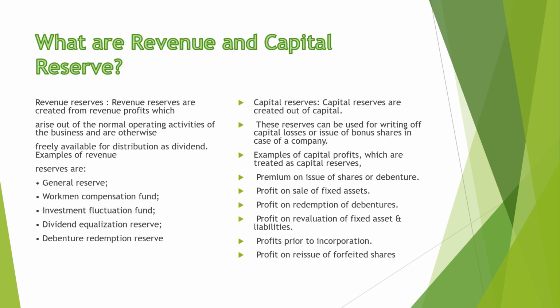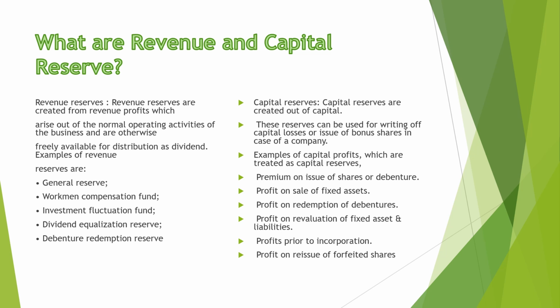So, what is the revenue and capital reserve? These are the two basic types of reserves, the revenue reserve and the capital reserve. So, what is revenue reserve? Revenue reserves are created from revenue profit, arise out of normal operating activity of the business and are otherwise freely available for distribution of dividend. Some examples are given for revenue reserve, like general reserve, workmen compensation fund, investment fluctuation fund, dividend equalization reserve, debenture redemption reserve.